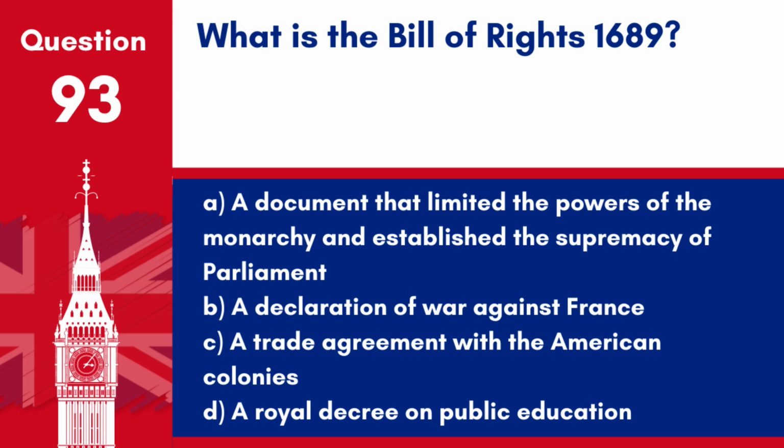A. A document that limited the powers of the monarchy and established the supremacy of Parliament. B. A declaration of war against France. C. A trade agreement with the American colonies. D. A royal decree on public education. Answer. A. A document that limited the powers of the monarchy and established the supremacy of Parliament. The Bill of Rights 1689 is a foundational document in British constitutional law.